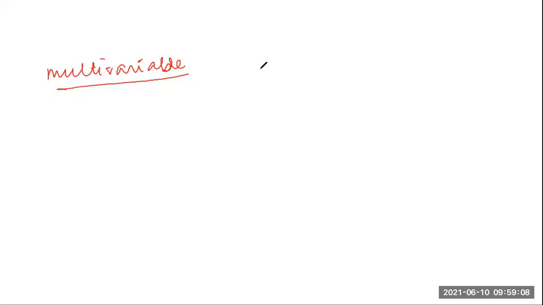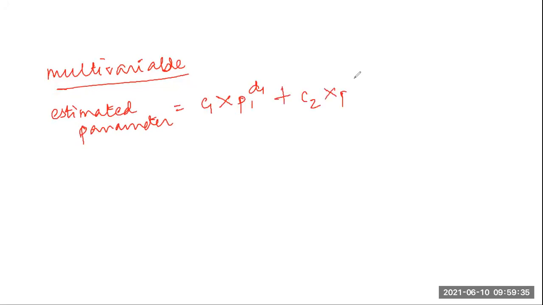In single variable, it was based on a single parameter; in multivariable, it is based on more than one parameter. So the formula for the estimated parameter will be C1 into P1 to the power D1 plus C2 into P2 to the power D2 plus C3 into P3 to the power D3, and so on.